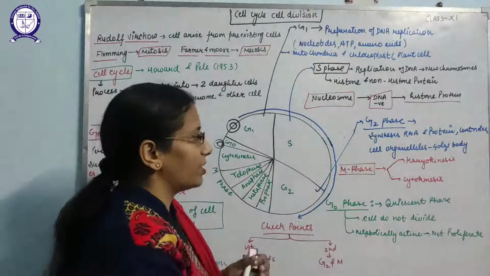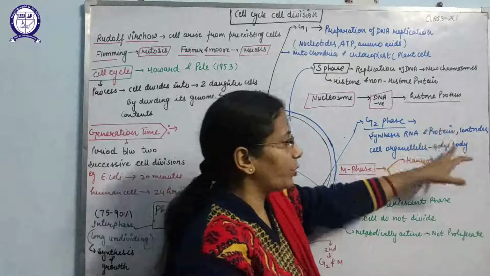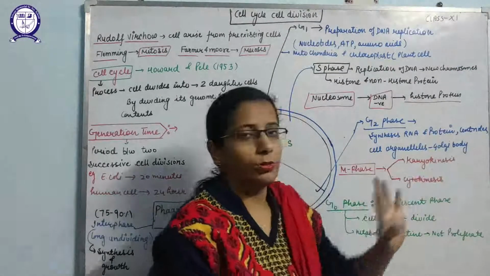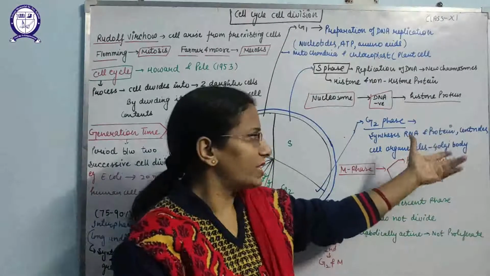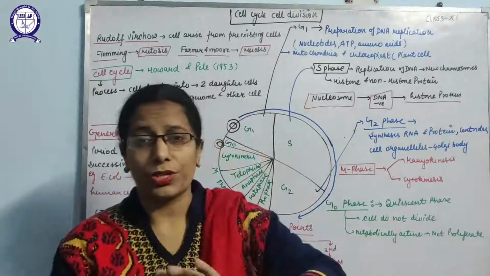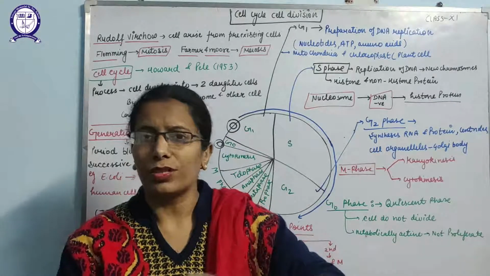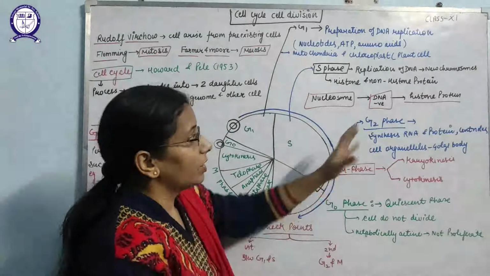The third phase is known as the G2 phase, where synthesis of RNA, proteins, centrioles and cell organelles takes place. Cell organelles include the Golgi body and mitochondria. So many times a question comes in NEET: protein synthesis takes place in which phase?